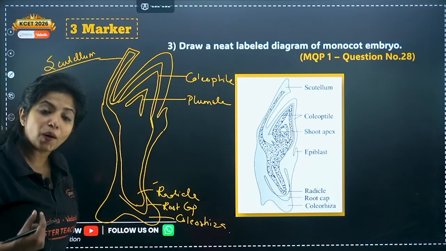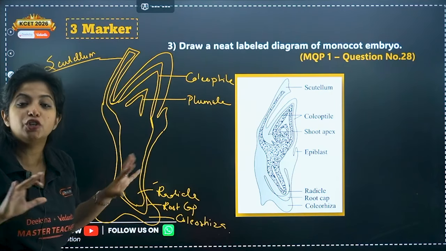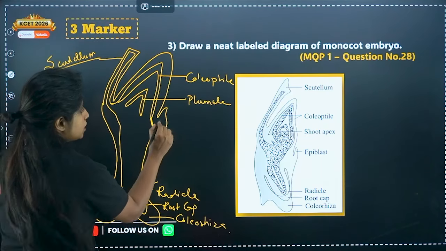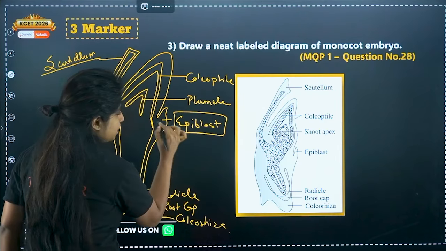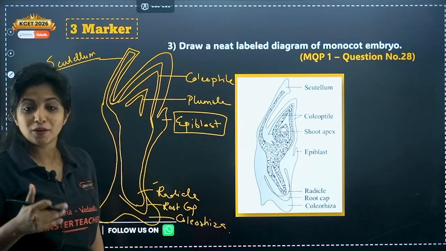Now this is one cotyledon. You know what? One more cotyledon tries to form, but it fails. It is rudimentary, it is not able to form. So this is known as epiblast. It is known as epiblast, the rudimentary cotyledon, the one who tried.